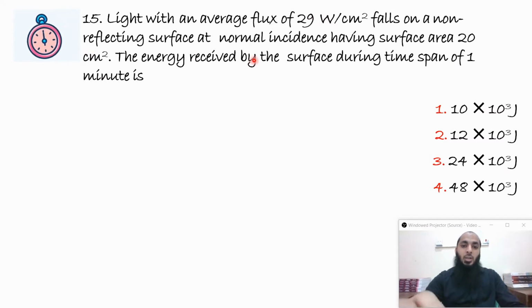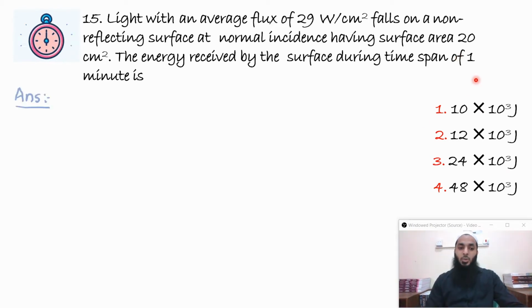I need energy, so if I multiply these two, I'll get watt, which is the power, and power multiplied by the time will give me the energy. That you can use and you will get the same correct answer. But let's see what is the equation.